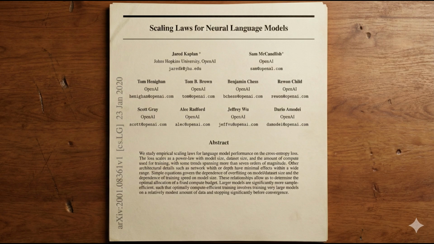Their 70 billion parameter Chinchilla, trained on 1.4 trillion tokens, outperformed much larger models trained on less data. The lesson? It's not just bigger is better, it's bigger plus more data is better. For a fixed compute budget, a smaller model trained on way more data often wins. This research guides how companies train models today. Why does GPT-4 have both massive parameters and massive training data? Because of these scaling laws. These papers turned AI development from an art into a science.